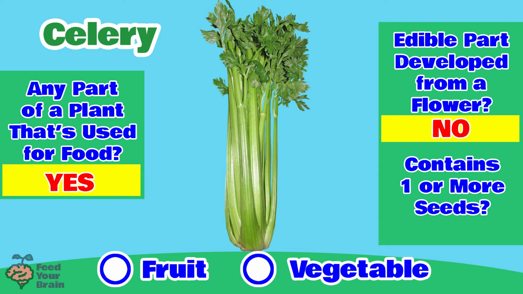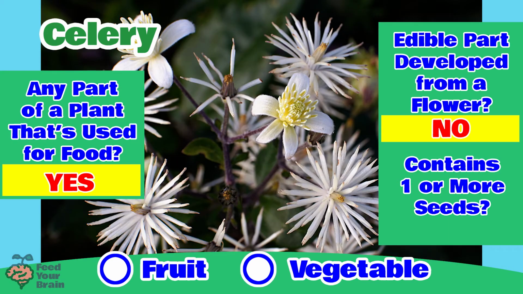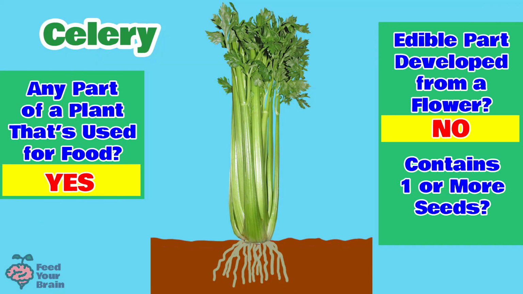So the stalks of celery that we eat are not part of the flower. The flowers of the celery plant will grow up on top above the leaves if left longer in the ground. But the celery we buy at the grocery store has been pulled up from the ground before the flowers have grown on top, so we never see the flowers of the celery plant. And here is how celery grows in the ground.